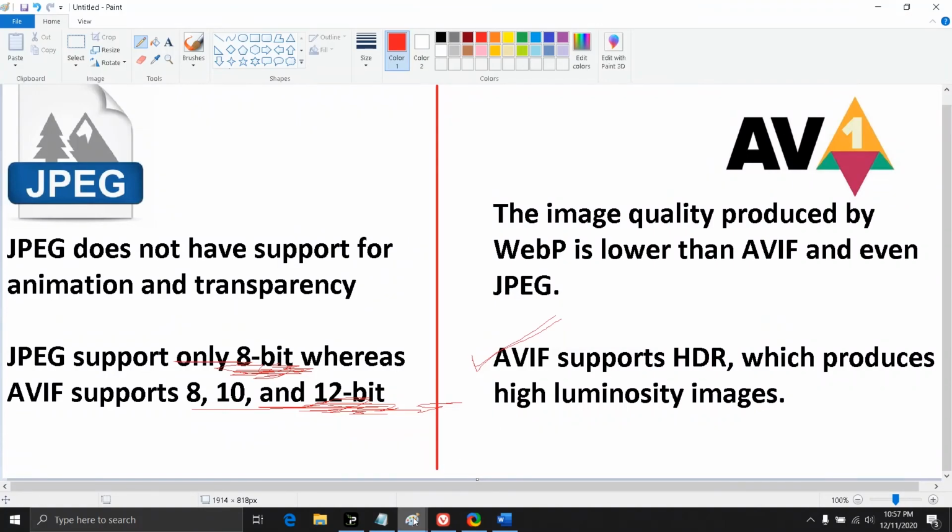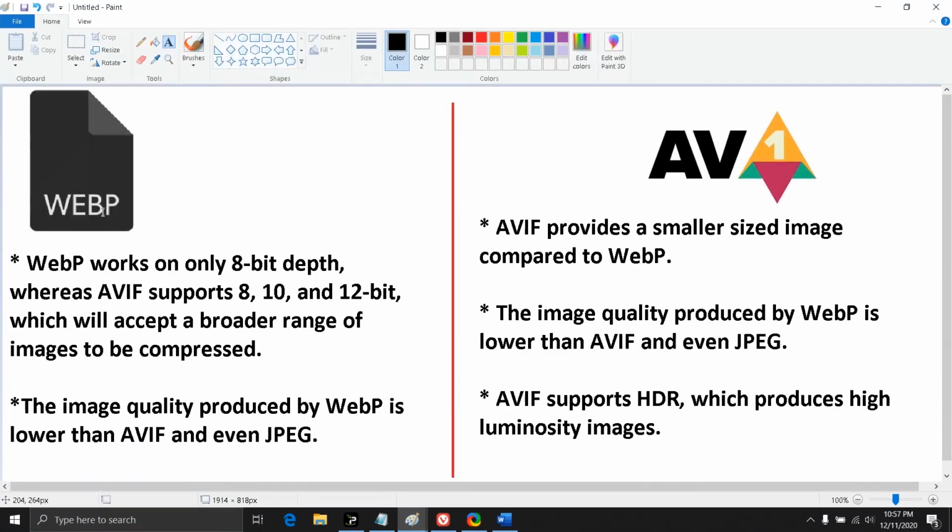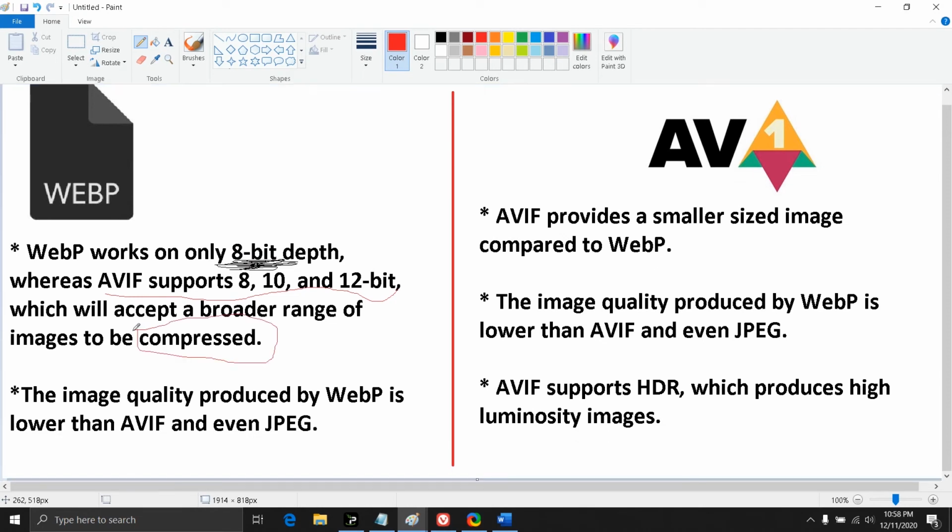Coming to WebP, WebP is also a royalty free image format, but unfortunately it only supports 8-bit, whereas AVIF supports 8, 10 and 12 bits of color range, which will accept a broader range of images to be compressed. The image quality produced by WebP is much lower than AVIF and even JPEG.